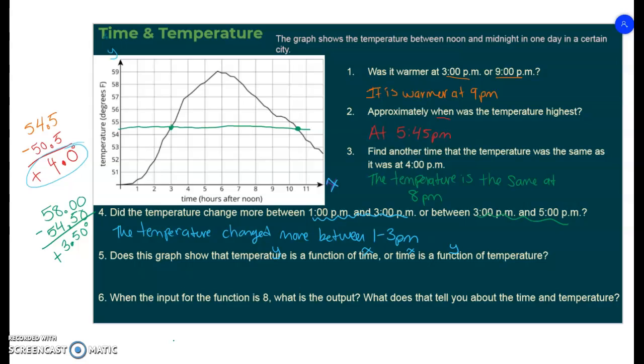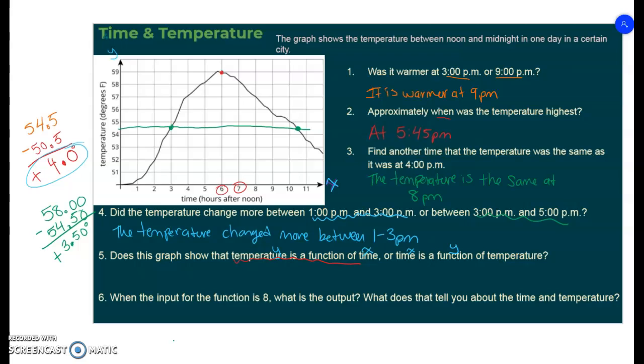But what we could say is, hey, at 6 p.m. or 7 p.m., what is the temperature going to be? At 6 p.m., it's going to be about 59 degrees. That's what we're looking for. And that explanation means my temperature is a function of time.